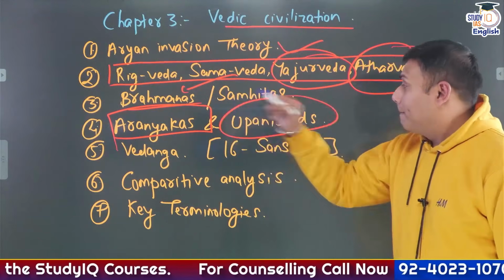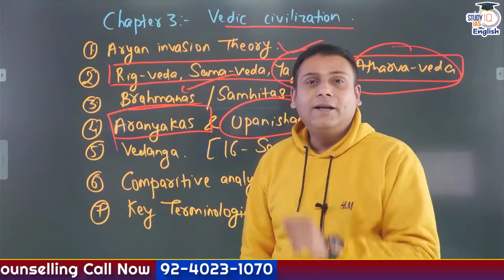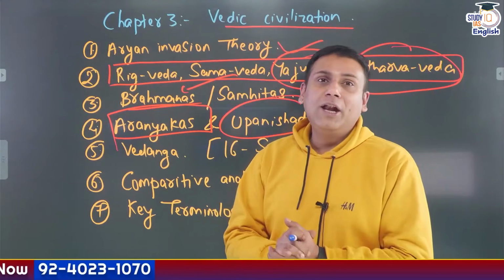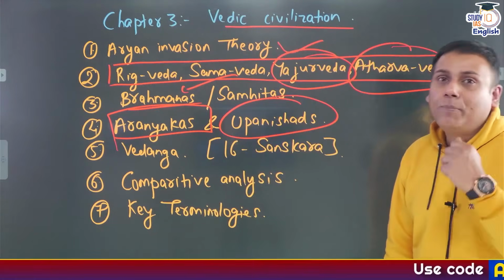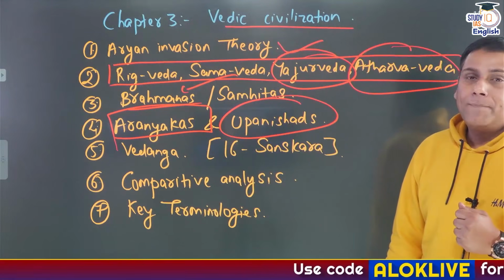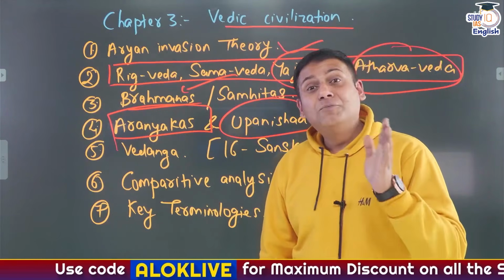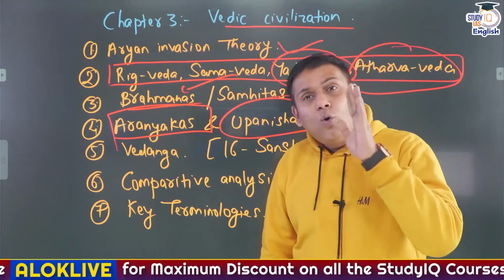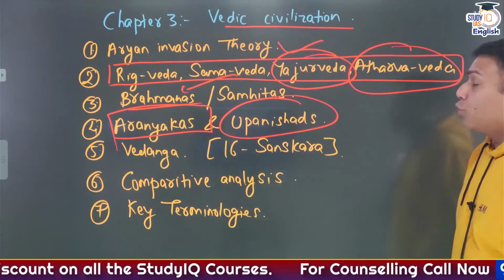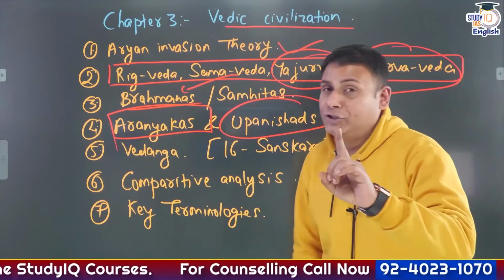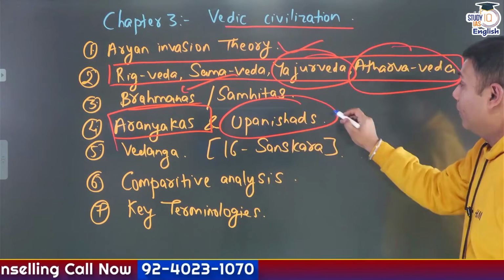Upanishad. Up means nearby. Sad means sit. Sitting near the Guru's feet to gain knowledge is Upanishad. And totally there are 108 Upanishads. Okay? And 11 are the most important ones, which are referred to as Mukhya Upanishads. Now you don't need to study all the important Upanishads, but at least throw light on a few important Upanishads. You can note them down and there can be a question from them.